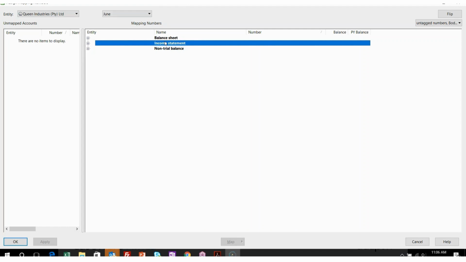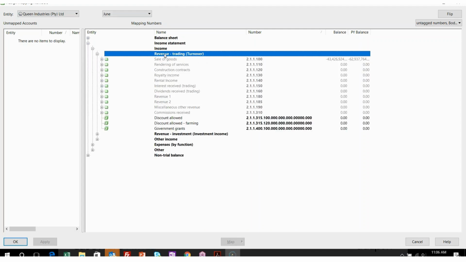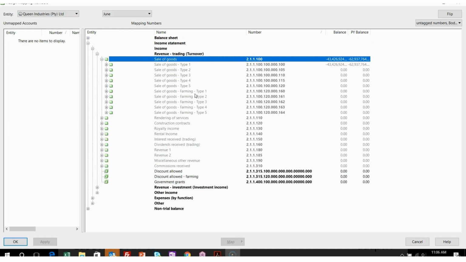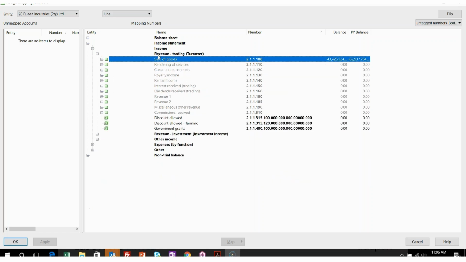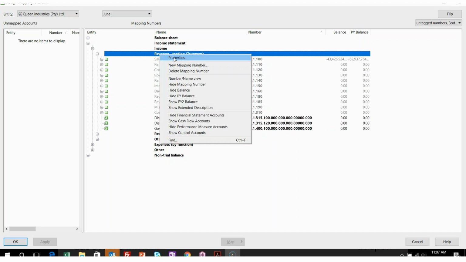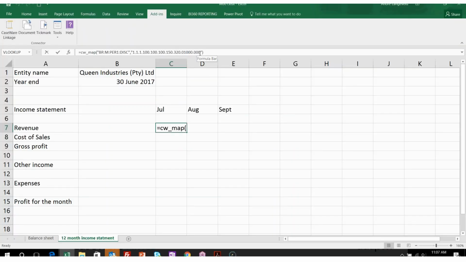Okay, I'll then navigate to my income statement, income, and there's my revenue trading. If I wanted to, I could have gone into this amount of detail to show through the sale of goods. You can drill down to any level that you want to and copy that mapping number. For today, I'm only going to focus on the revenue trading. I'm going to copy that mapping number, come back to CaseWare, paste it, and put a little star so it returns a value for me.